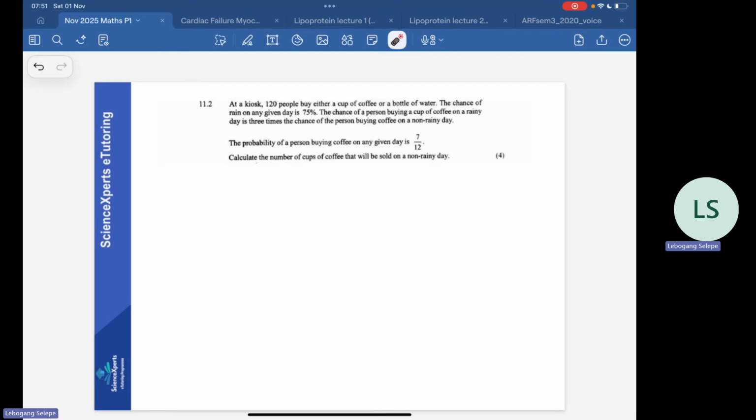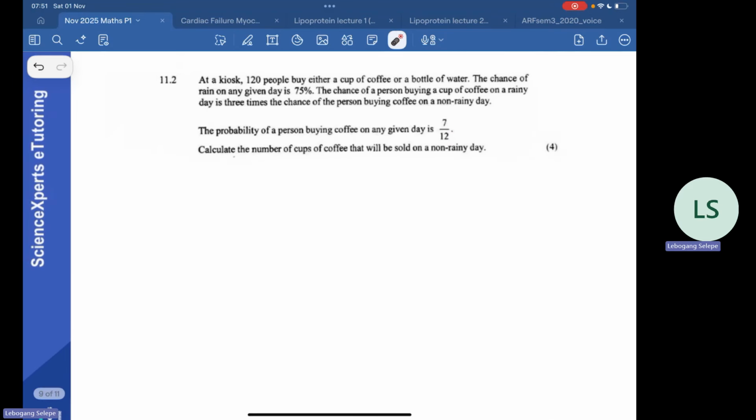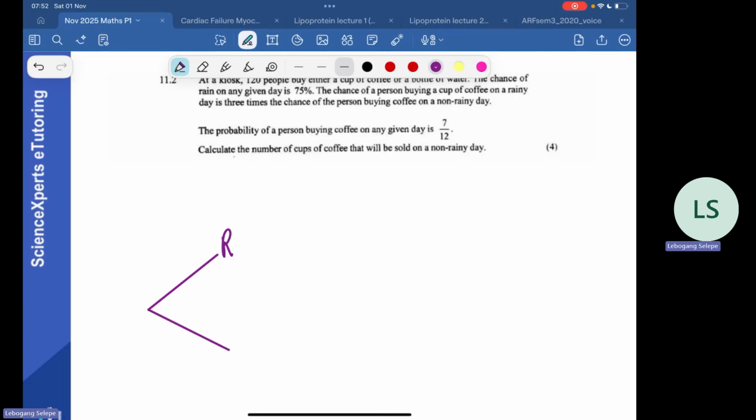They say that at a kiosk, 120 people buy either a cup of coffee or a bottle of water. The chance of rain on a given day is 75%. All right. So on a day, it can either rain or not rain, right? So this would be rain, R for rain, R prime would be for no rain. Let me just indicate here, R prime is no rain. Yeah?